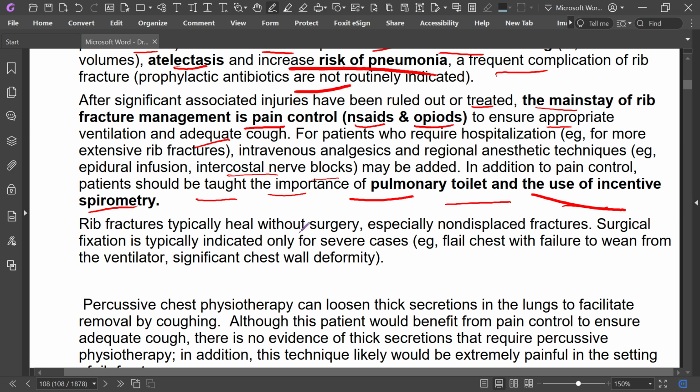Rib fractures typically heal without surgery, usually non-displaced. Surgical fixation is indicated only for severe cases, that means flail chest with failure to wean from the ventilator, and significant chest injury.